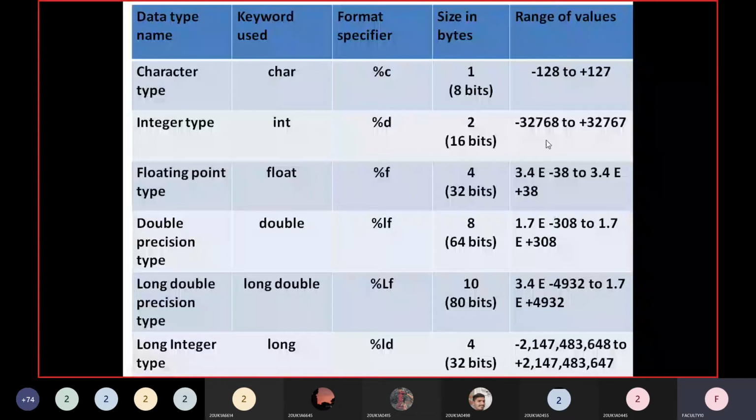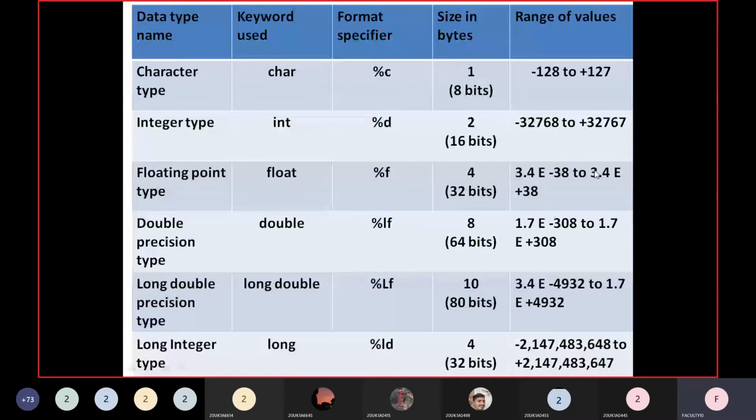That's why in the range of values for integer, 32,768 is only a number without a decimal point, up to plus 32,767. Similarly for the floating point type, the range of values supported is 3.4 e minus 38